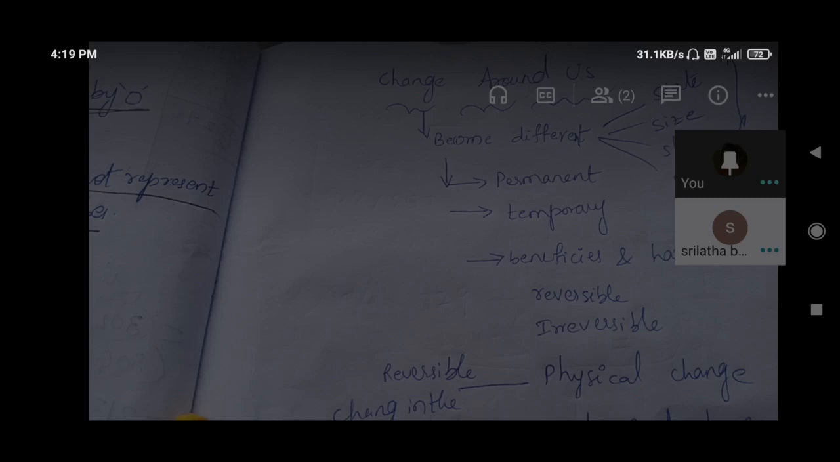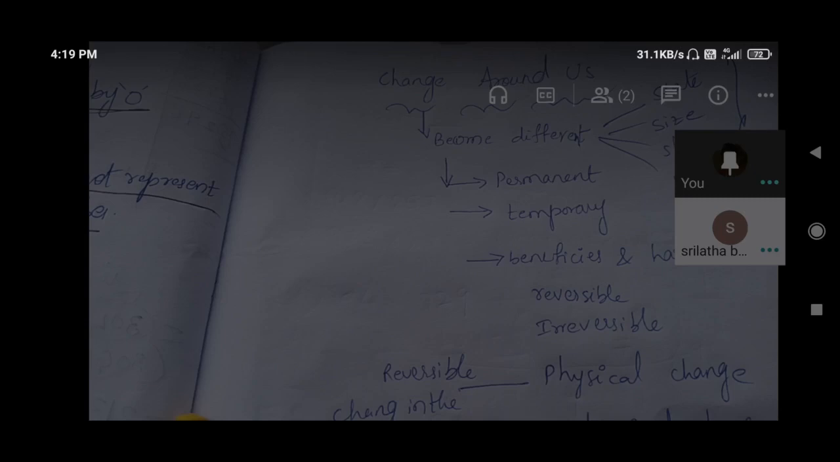And conversion of milk into curd, chemical or physical? Milk into curd. Yes, milk into curd. Chemical change only. Why? Because a new substance is formed. Lactobacillus bacteria will increase. That is due to the formation of bacteria. To lukewarm milk, not water, we are adding some amount of curd.